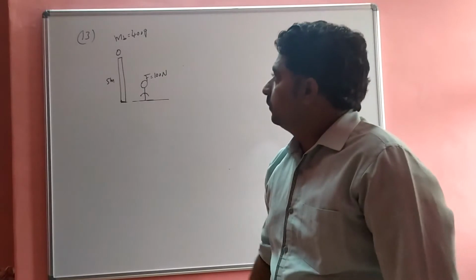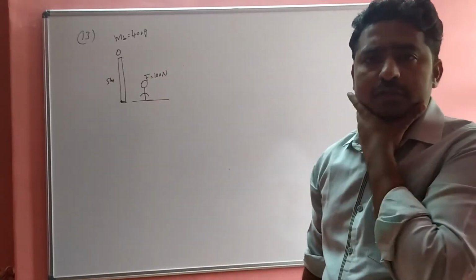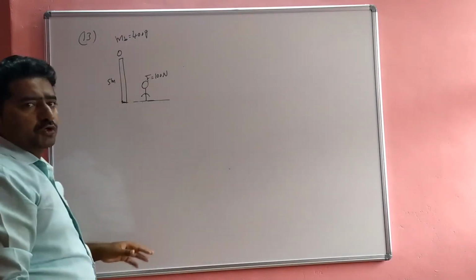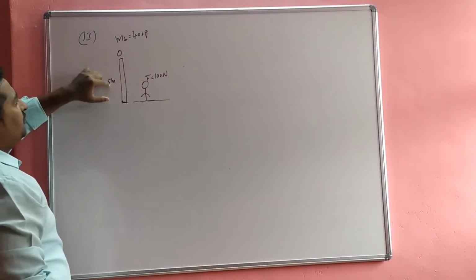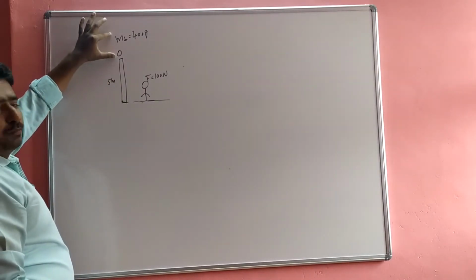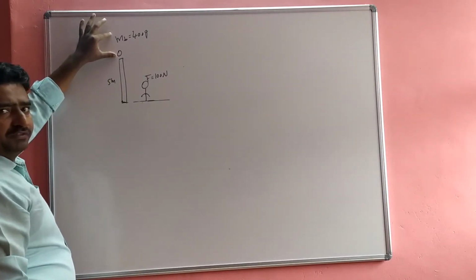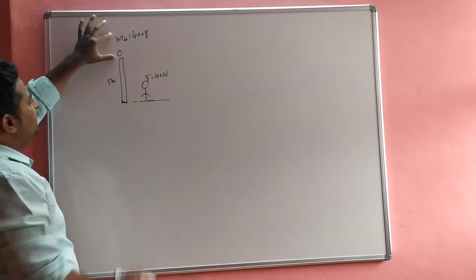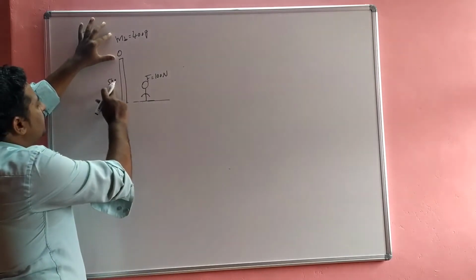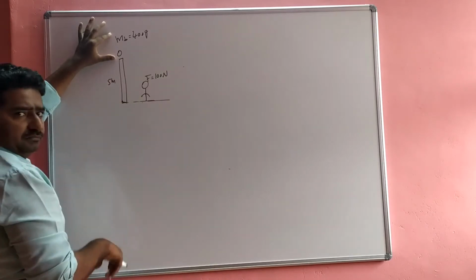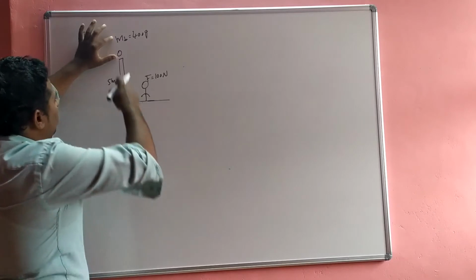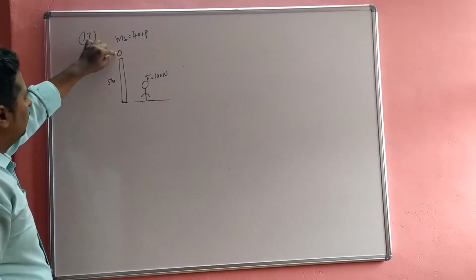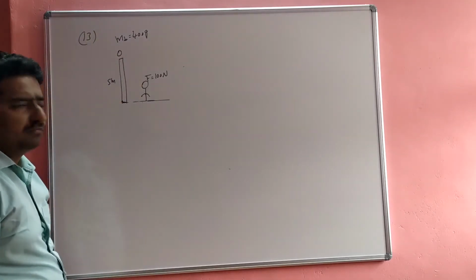Okay. Dear students, 13th question. This is the height. Okay, this is one tower of a certain height, that is a 5 meter height. The boy is standing on the top of this tower. So it is the 5 meter height of this one tower. Okay, the boy throws the ball from the top.